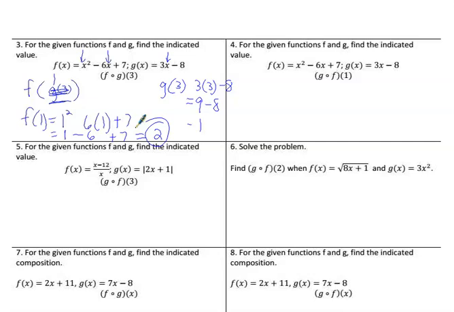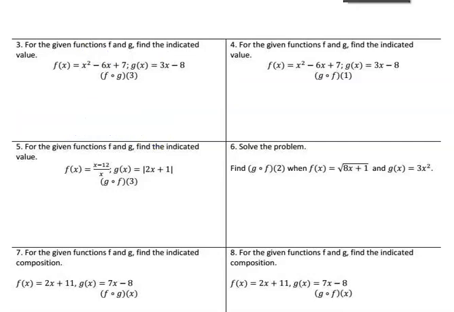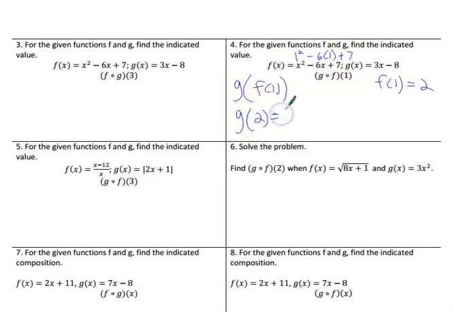Let's move on to number 4. Number 4 is g of f of 1. g with f of 1 on the inside. So let's find out what f of 1 is. f of 1 is 1 squared minus 6 times 1 plus 7. Well, I think we just did that. That's 1 minus 6 is negative 5. Negative 5 plus 7 is 2. So g of f of 1 is the same thing as finding g of 2. And g of 2 is 3 times 2 minus 8, which is 6 minus 8. 6 minus 8 is negative 2.